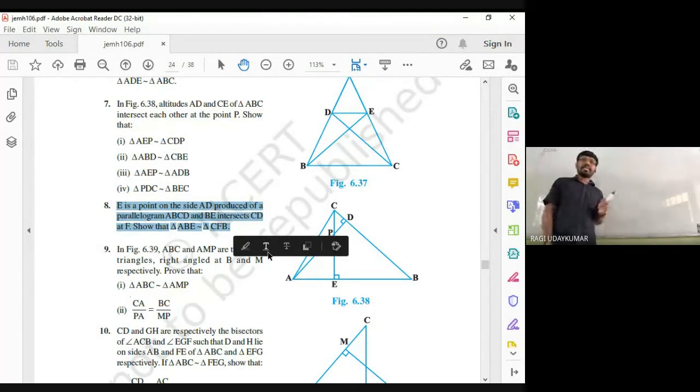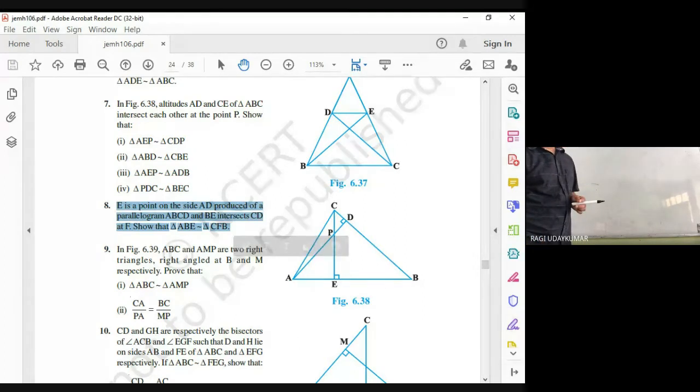E is the point on the side AD produced of a parallelogram ABCD, and BE intersects the CD at F. Show that triangle ABE is similar to triangle CFB. So this is the question given to you. So what to do here? ABCD is a parallelogram we need to take into consideration. E is the point on the side AD produced of a parallelogram.